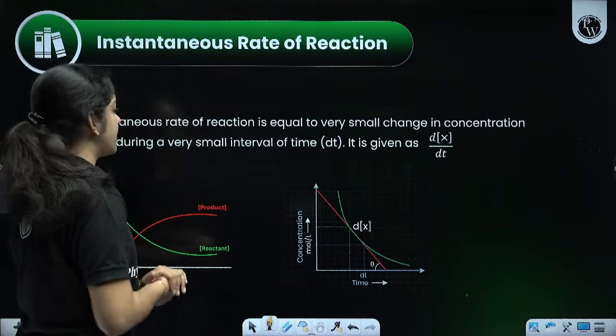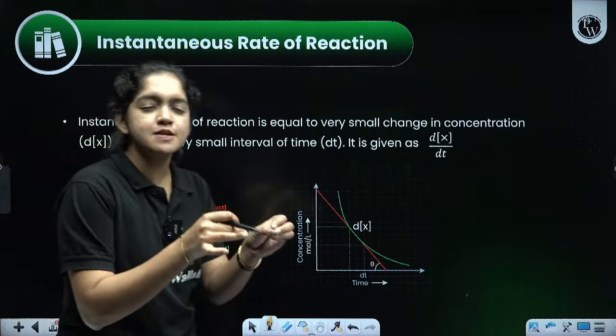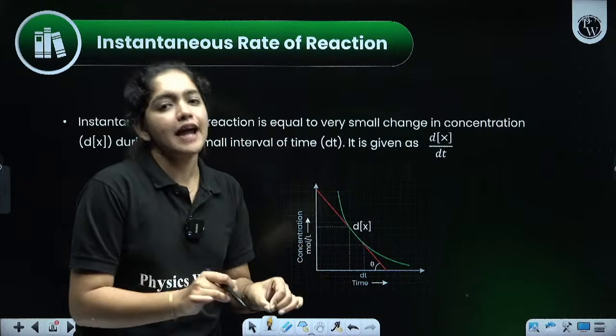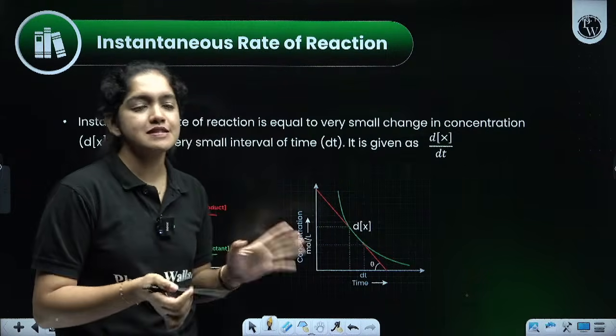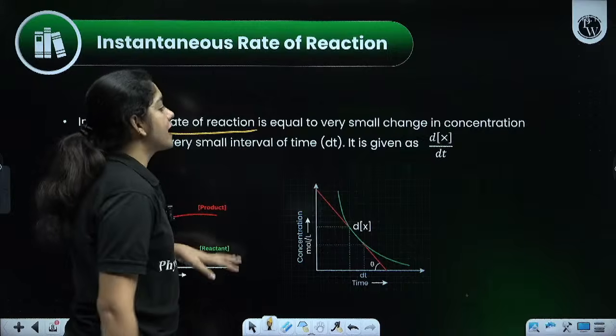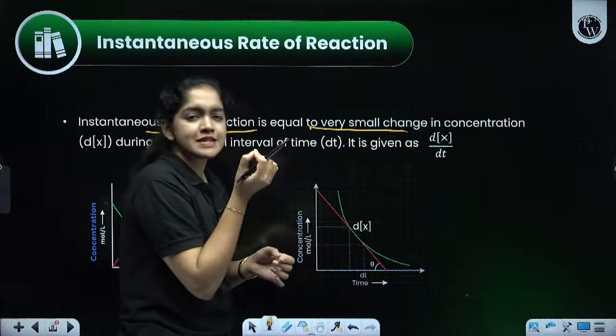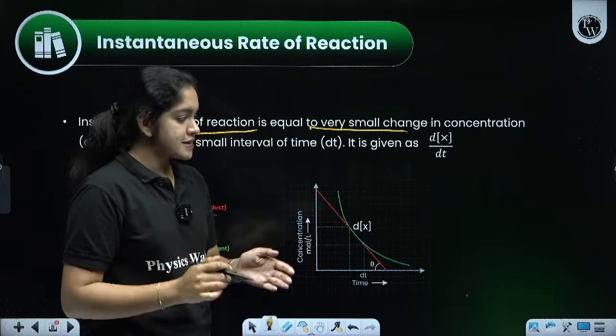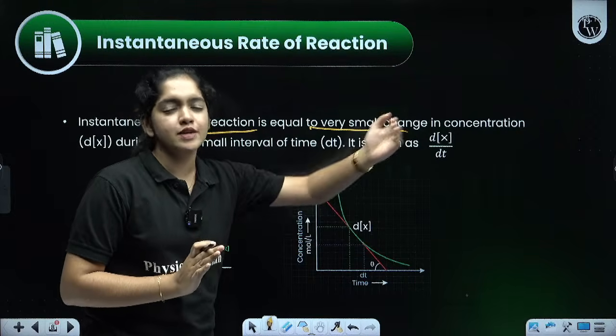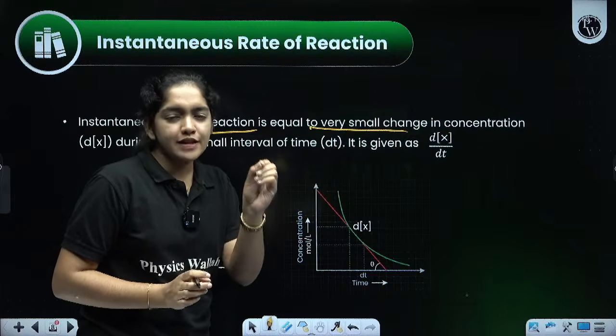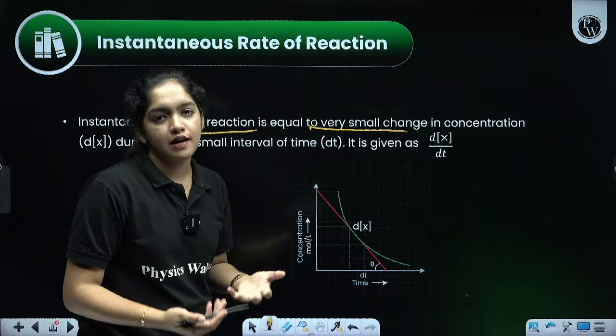Instantaneous rate. Just now we discussed what the instantaneous rate is. At this instant, at that time, what will be the rate of the reaction? That is known as the instantaneous rate of the reaction, and it involves a very small change in concentration. For example, carbon reacts with oxygen to form carbon dioxide. At the 3 second moment, how much is the formation of the product?